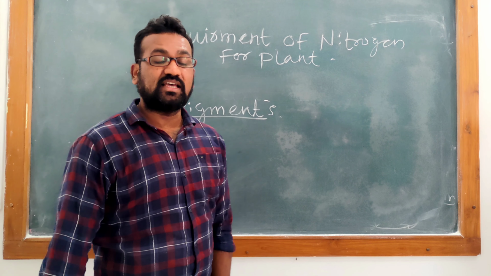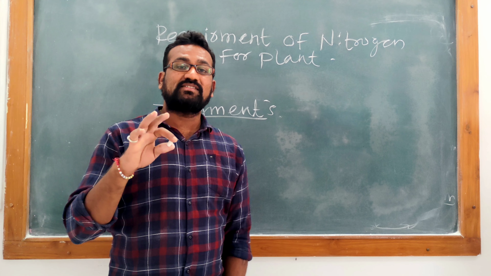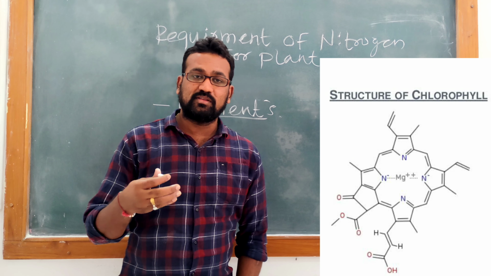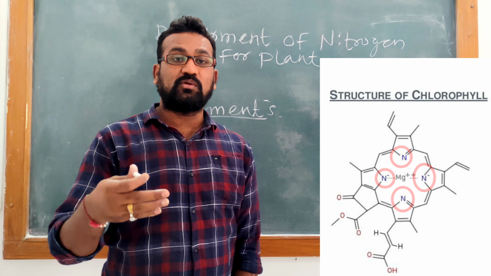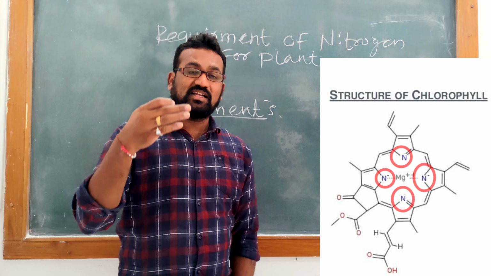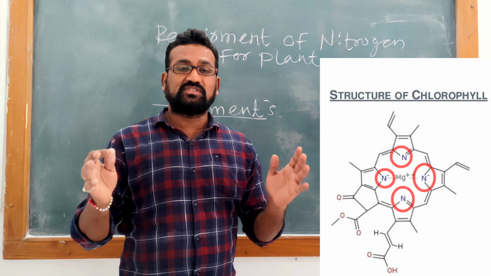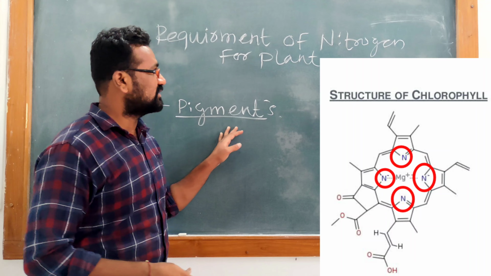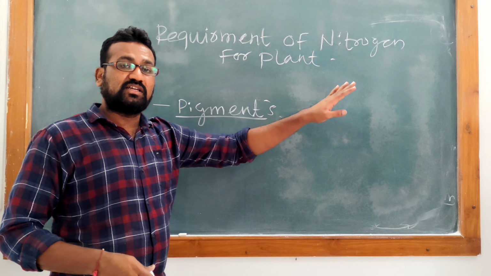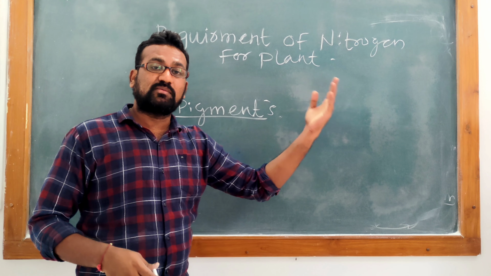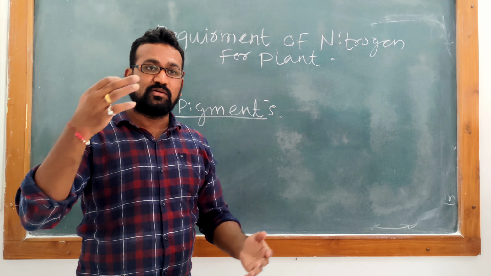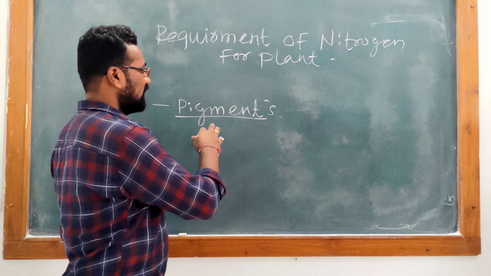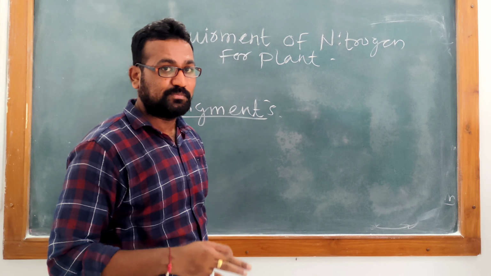such as chlorophyll, xanthophyll. These pigments have their own molecular structure. This molecular structure shows the presence of nitrogen atoms. So the structures are generally ring forms of structure. At this level, you should understand this. The pigment requires nitrogen. In the previous lecture we discussed the usable form and non-usable form. So if the usable form is available, then only the plant can incorporate this nitrogen for creation of these pigments.